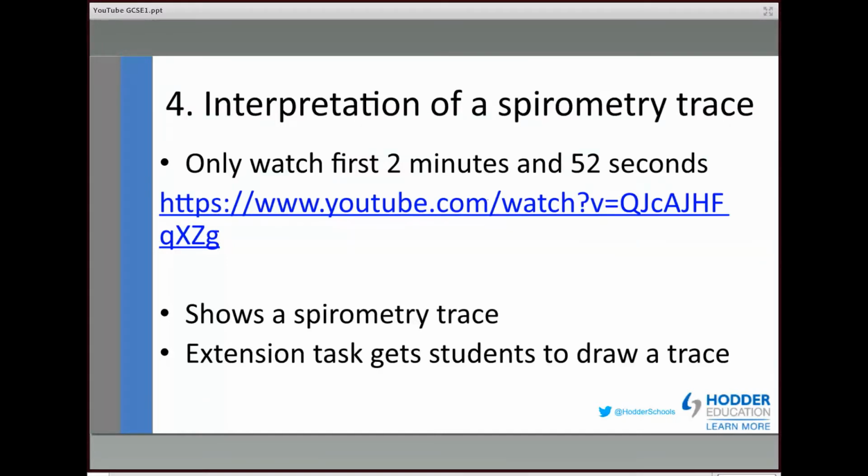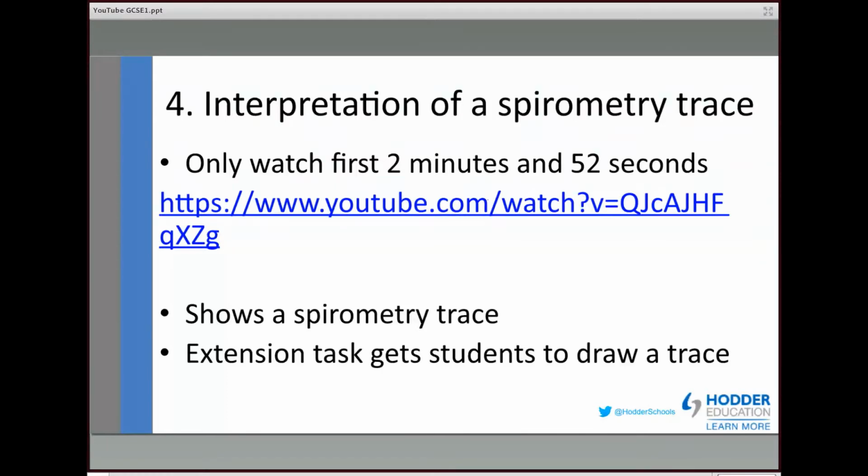Now, I think the interesting thing is we've tried to put in the extension task in the worksheet on this particular one to try to get them to draw a trace. Guys, if you want to add to that, think about getting them to draw a trace which would be for steady state continuous exercise. In other words, it would go up and get more frequent but stay the same. And also, if you want to extend your students further, think about going for exercise of increasing intensity, this idea that the tidal volume would keep going up, keep increasing.